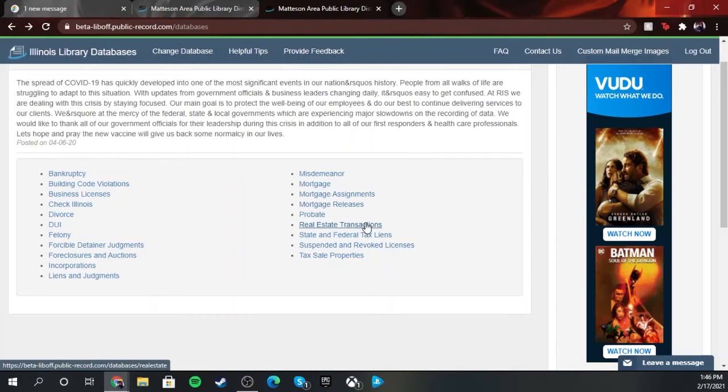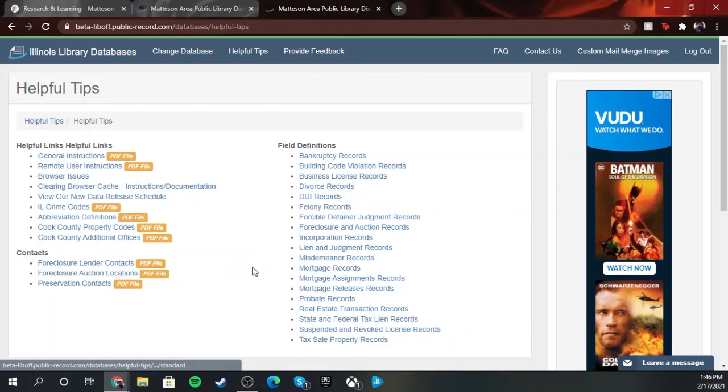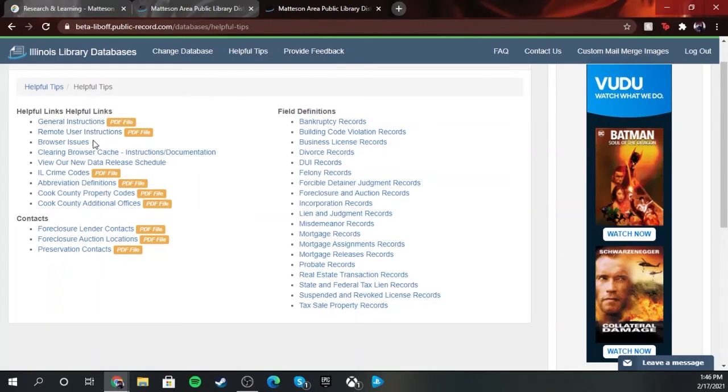You can look up real estate transactions and things like that. So this is kind of heavy when it comes to the material you can access here, but it's very important, especially if you have any needs for any of these types of subjects. There are helpful tips. So if you're not sure how to start to browse, they have tips on browser issues.